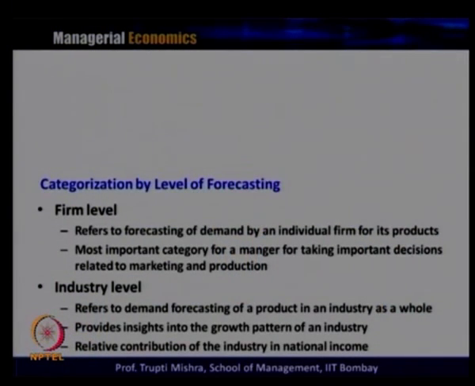In case of firm level, it refers to the forecasting of demand by an individual firm for its product.